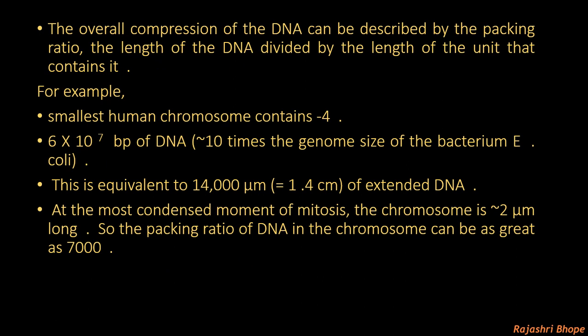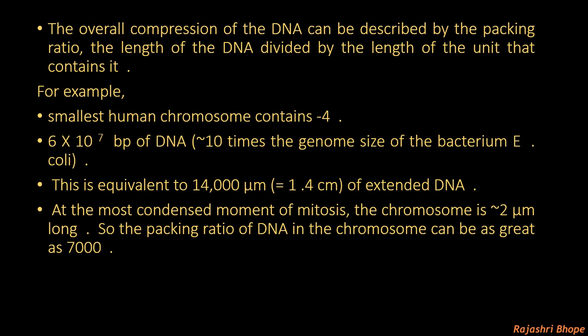The overall compression of the DNA is described by the packing ratio: the length of the DNA divided by the length of the unit that it contains. For example, the smallest human chromosome, with approximately 4, or n containing 4 chromosomes.